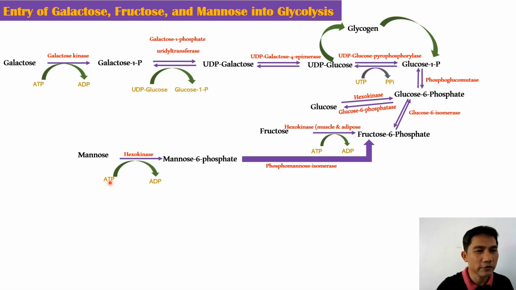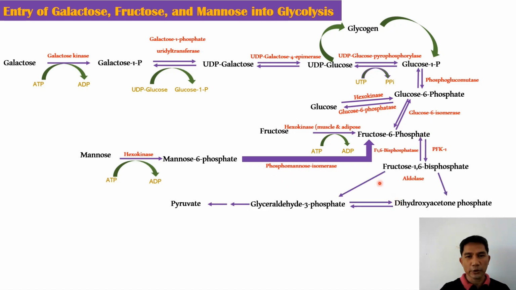One of the phosphates of ATP goes to carbon number 6 of mannose, forming mannose 6-phosphate. Then, the mannose 6-phosphate isomerizes to form fructose 6-phosphate by the action of phosphomannose isomerase.